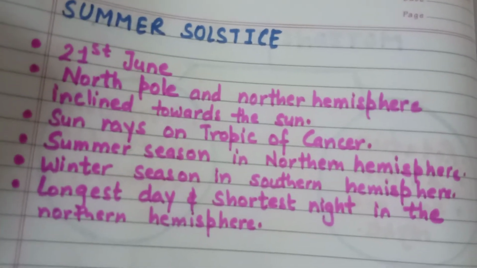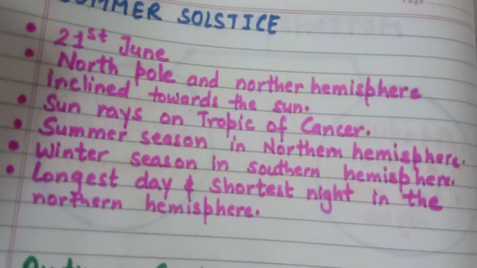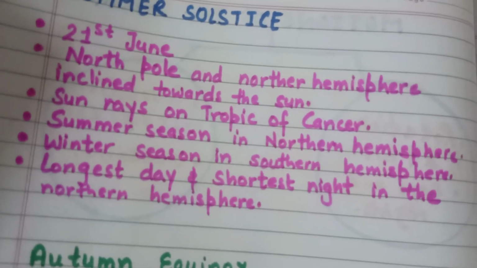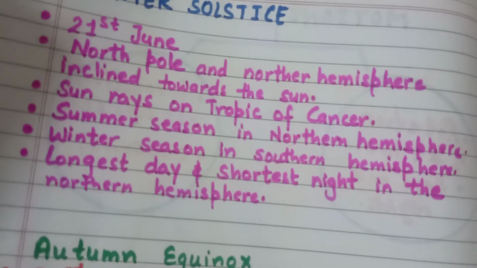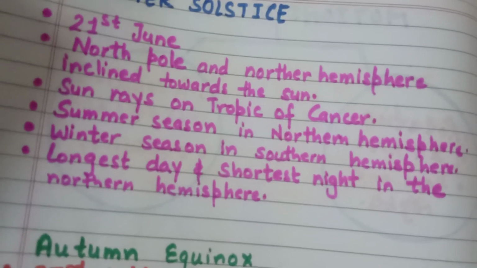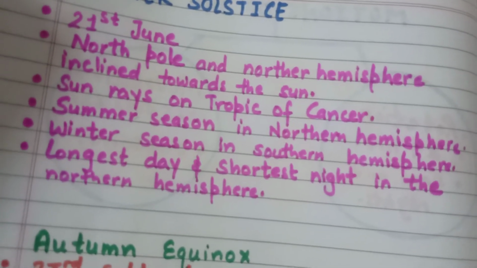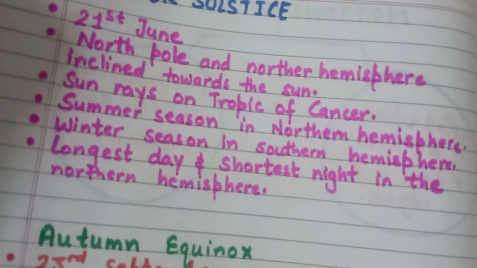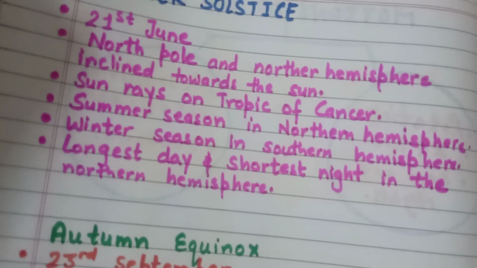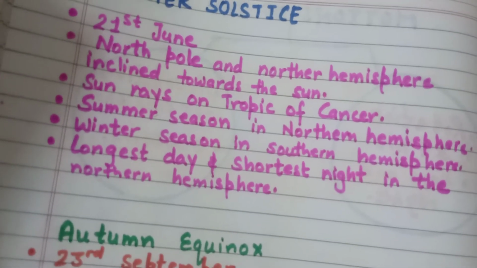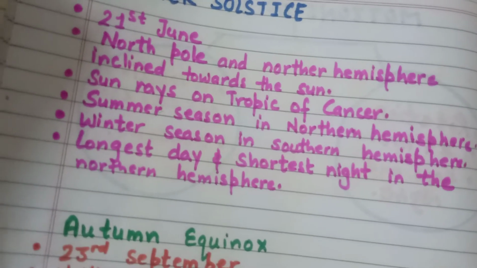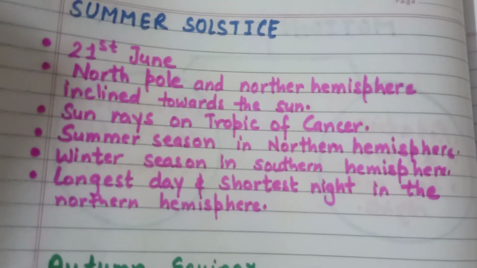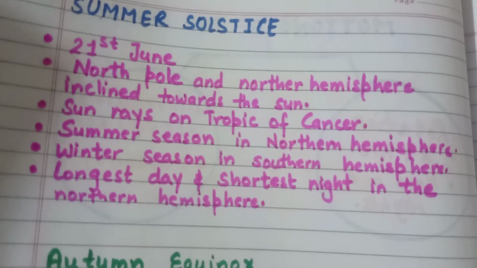Summer solstice. On 21st June, the northern hemisphere is tilted towards the sun. The rays of the sun fall directly on the Tropic of Cancer. As a result, these areas receive more heat. The areas near the pole receive less heat as the sun rays are slanting over there. The North Pole is inclined towards the sun and the places beyond the Arctic Circle experience continuous daylight for about 6 months. There is summer season in the northern hemisphere and winter season in the southern hemisphere.